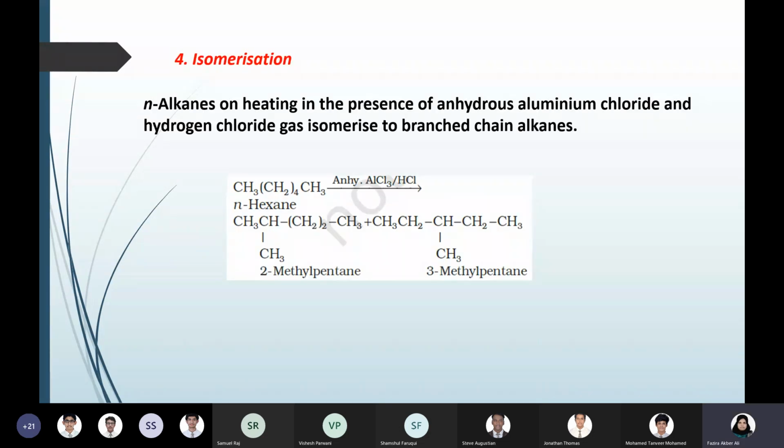We discussed isomerization. Here basically a normal alkane, that is an unbranched linear chain compound, can be converted to its branched compounds on treatment with anhydrous aluminum chloride. That is isomerization. Here you will be getting more than one product based on the starting compound.